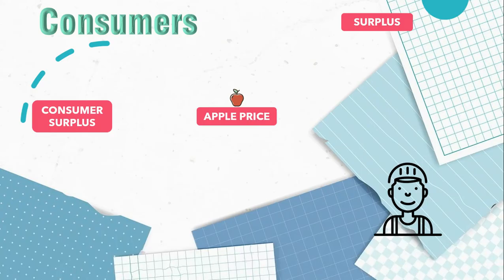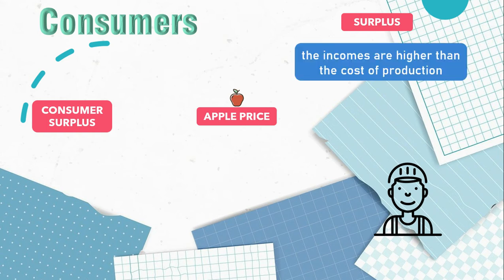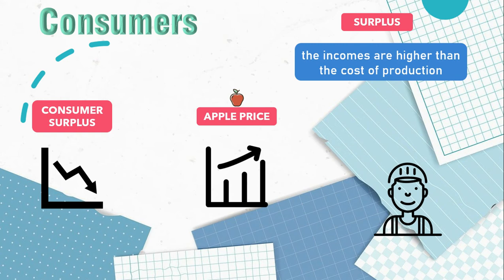Okay, now we are going to evaluate the effect of apple tariffs on different stakeholders. First, I will explain what is a surplus. This is the economic situation when the incomes are higher than the cost of production. In our example, the consumer surplus has decreased because the apple price has increased and the demand is lower than before. Anyways, this was an expected situation because the protectionist tariffs are created to protect the producers, not consumers.